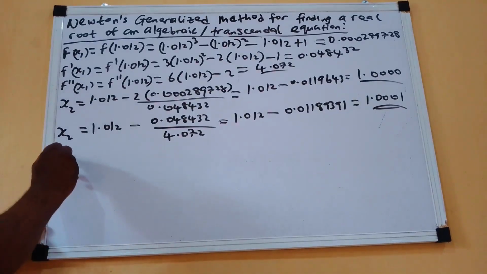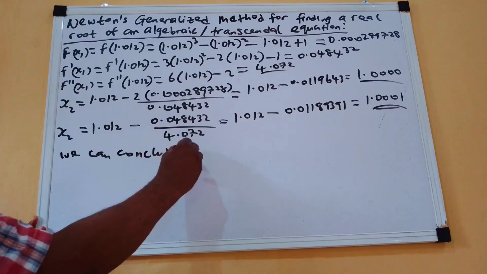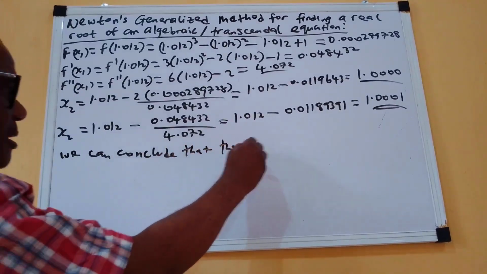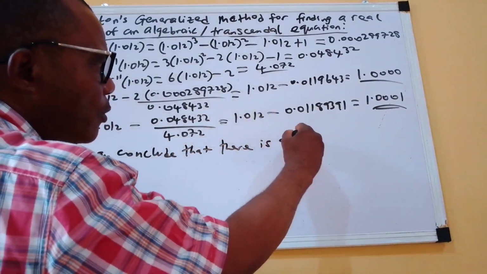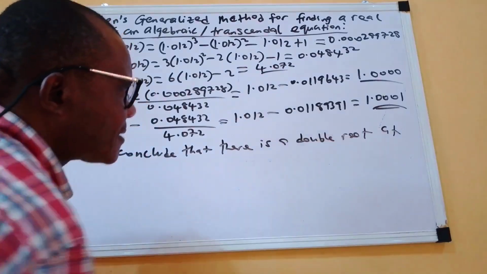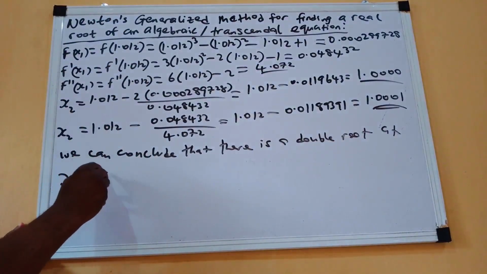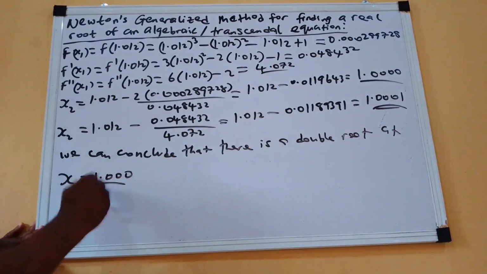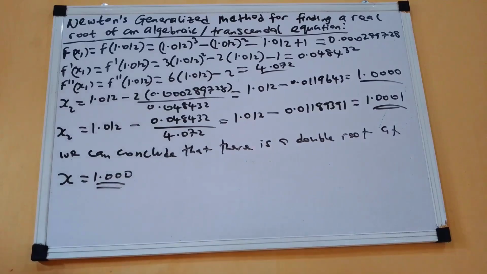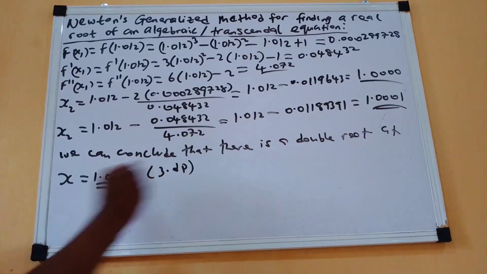So we can conclude that there is a double root at x equals to 1.000. Let's take it at 3 decimal places of accuracy.